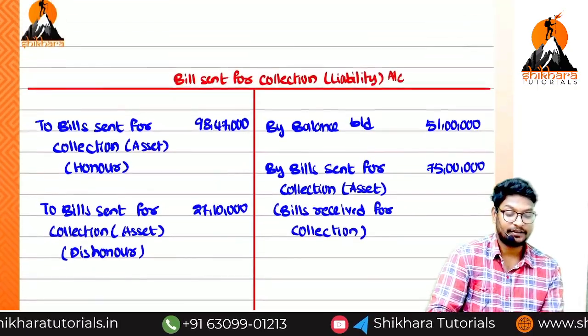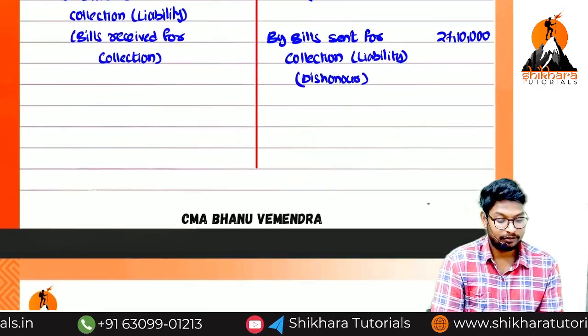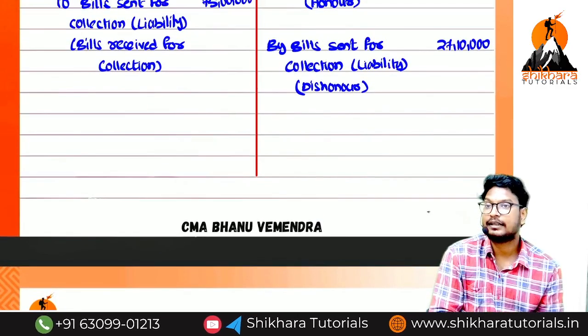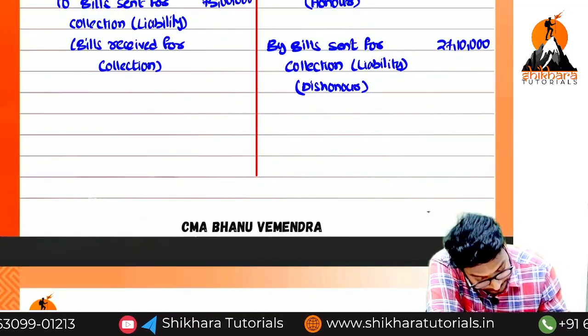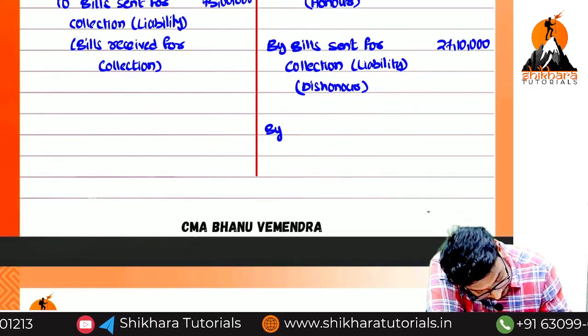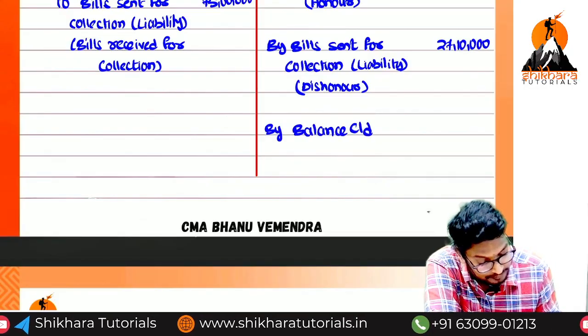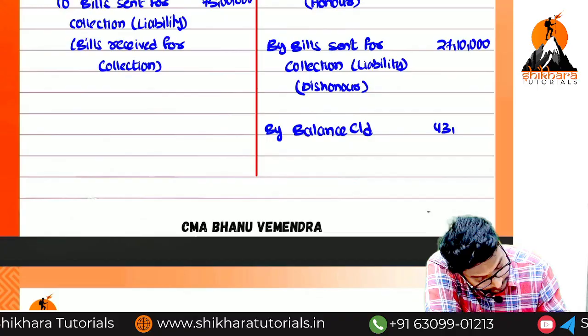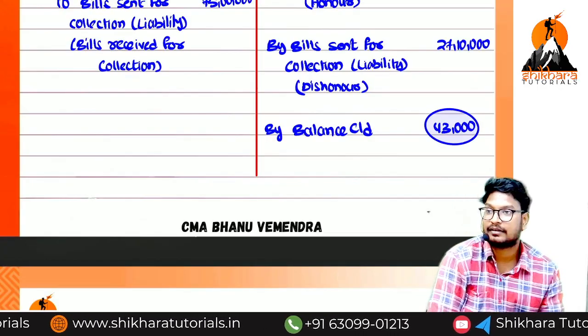Okay, what is the balancing figure, ma? The same balancing figure will be available in both accounts. For the asset, what is the closing balance? On which side, ma? Debit side or credit side? Credit side. By balance carried on, how much? 43,000. All of you got the same answer, ma.